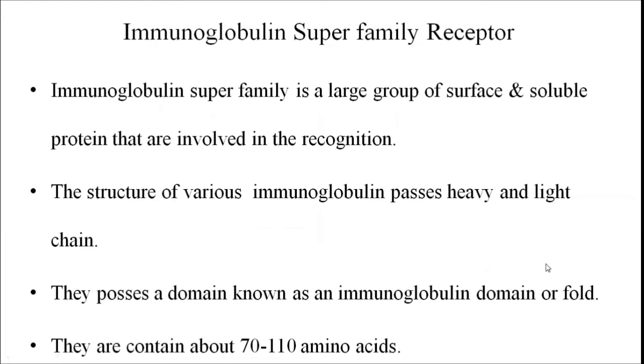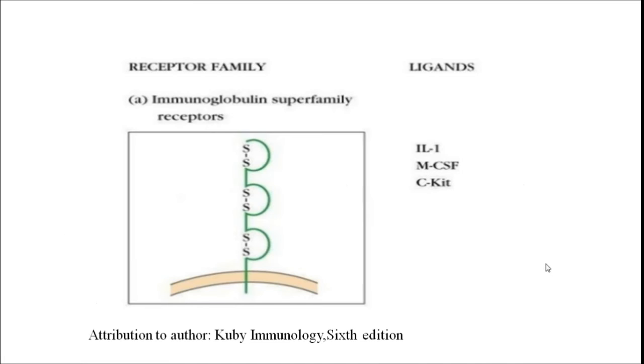So first we will discuss the immunoglobulin superfamily receptor. The immunoglobulin superfamily consists of surface receptors and soluble proteins, and they are mainly involved in recognition. This receptor structure consists of heavy and light chains and possesses an immunoglobulin-like domain or fold, and therefore they are called the immunoglobulin superfamily receptor. They contain about 70 to 110 amino acids.